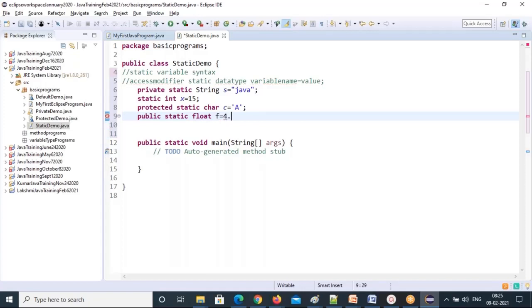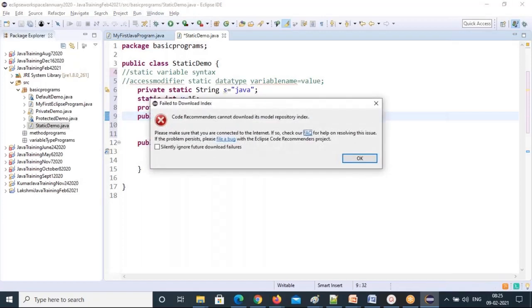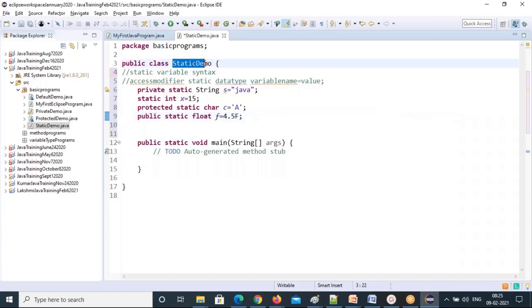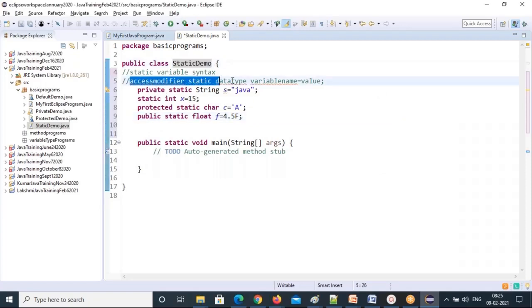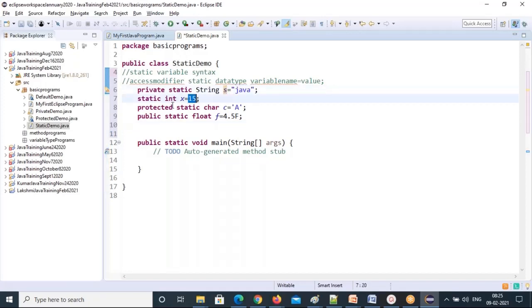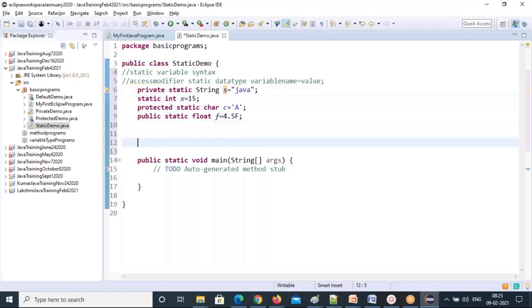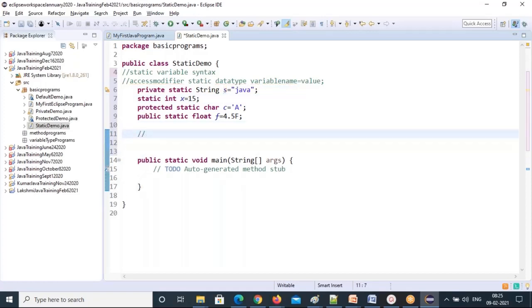So this is how we can declare static variables. Where can you declare them? Just below the class, with this syntax. Below the class and above the methods, you can declare static variables. That's the place for static variables, where you can declare them and assign the value. Okay, done. Next, I'm going to declare a static method without parameters.